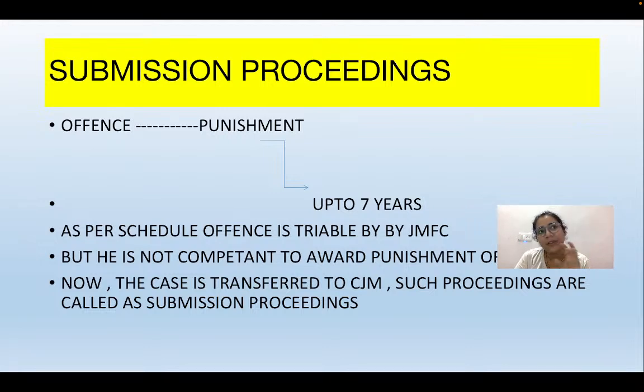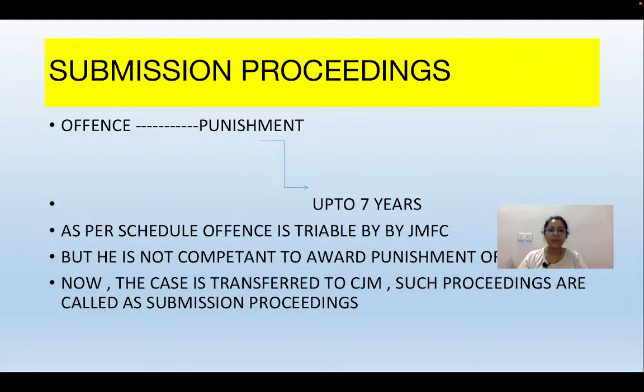Okay, for example, if we talk about the judicial magistrate first class, if you see section 23 of the BNSS, you will come to know that the judicial magistrate first class is only competent to award a sentence of up to 3 years only. Now, after looking at the gravity of the offense, the judicial magistrate first class thinks that this is an offense in which he has to impart more punishment beyond his competency. Now, here the submission proceedings come into play.